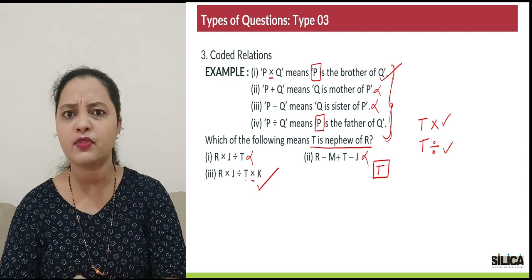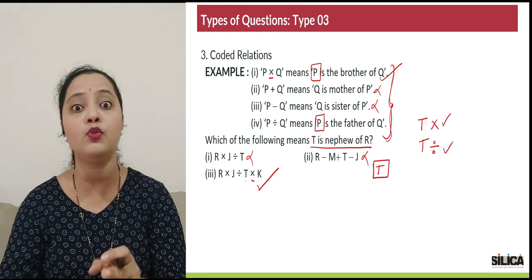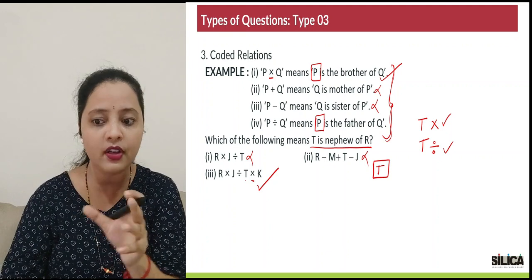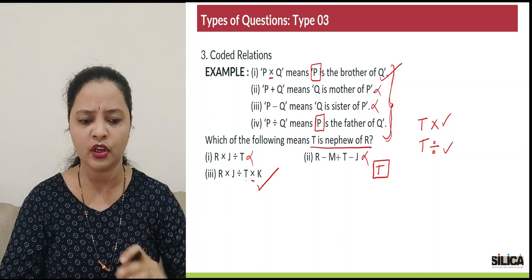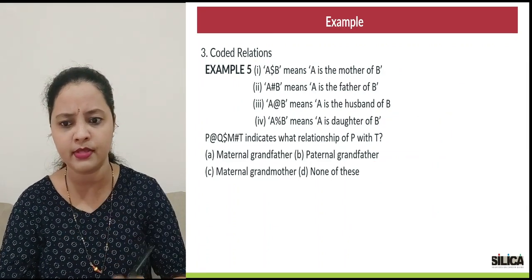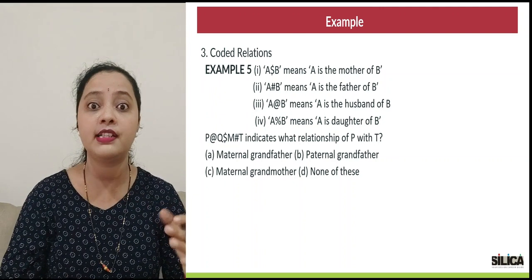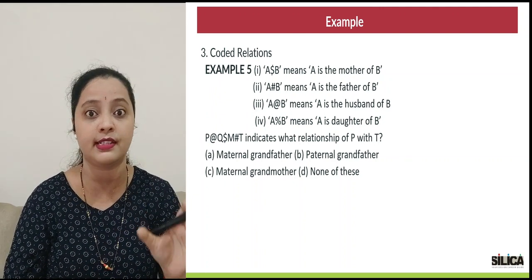Now for this question I was lucky, I had only one option. If there are more than one option, you will have to solve. How to solve these, that's what we'll be doing with the next question. Got it? Check this out. The next question is kind of similar. There are certain symbols, but this time the options are giving the relationship. It's not having symbol combination based options like the previous question.